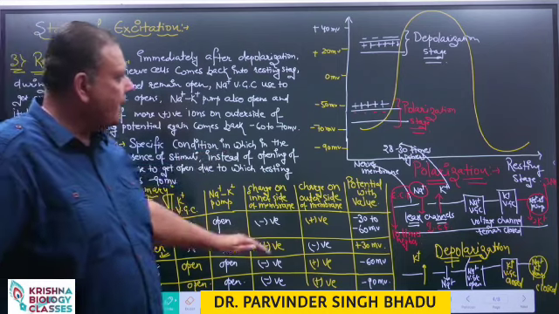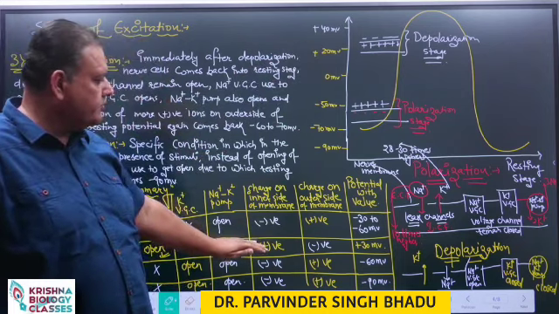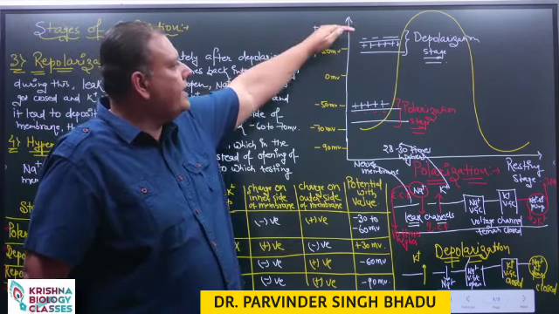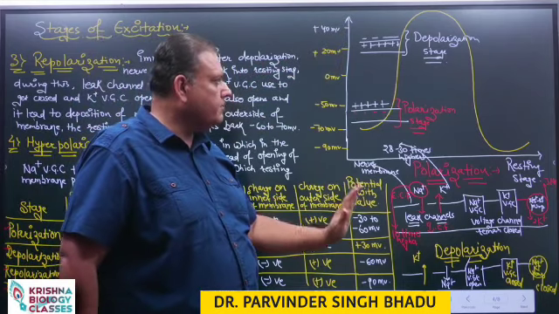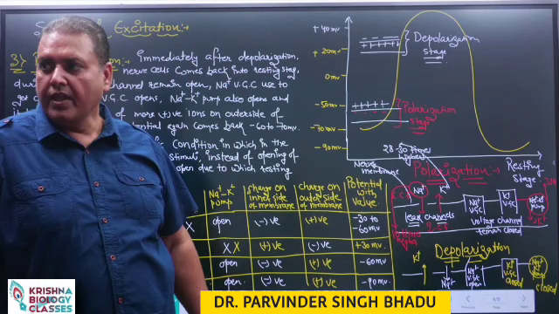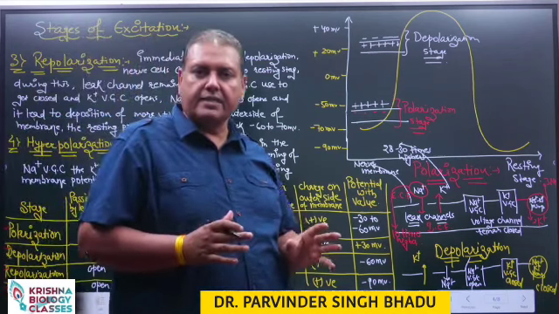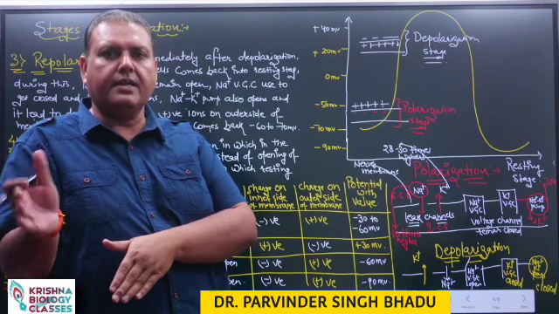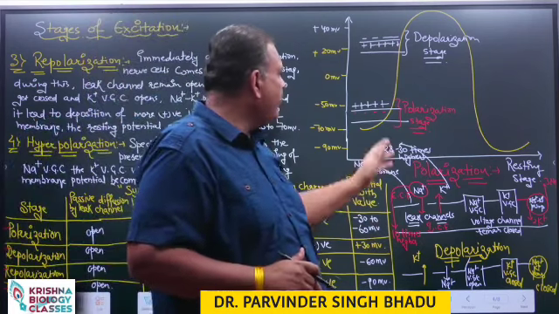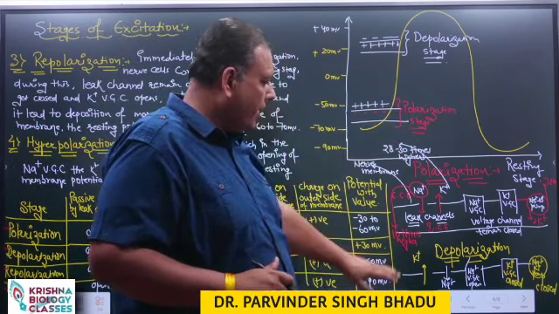As a result, the charge on the inner side of the membrane becomes positive and the outer side becomes negative, and the value of the action potential becomes plus 30 millivolt. Immediately after the excitation, the nerve cell transmits its impulse to another adjacent nerve cell and comes back to the resting stage.